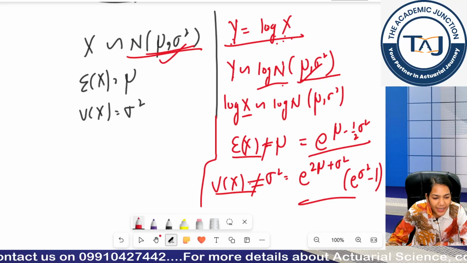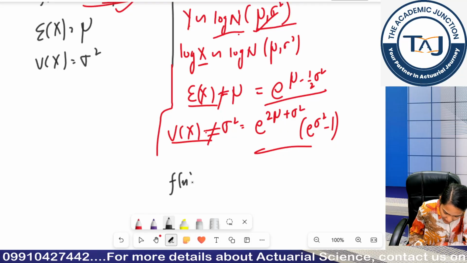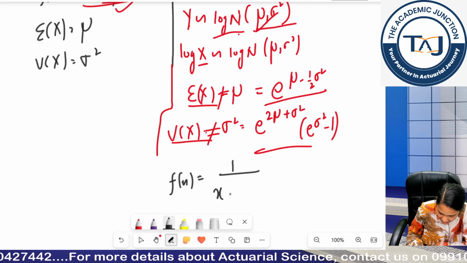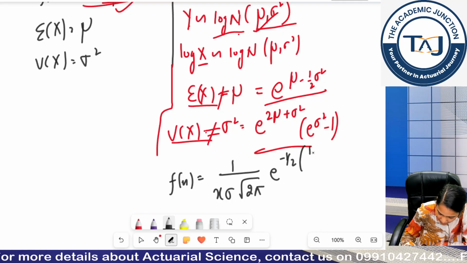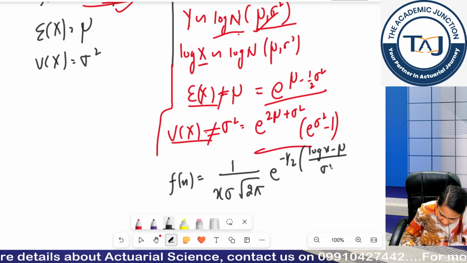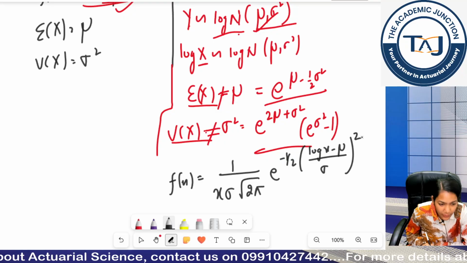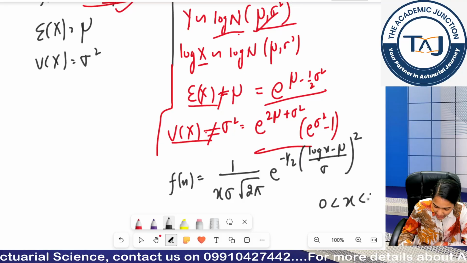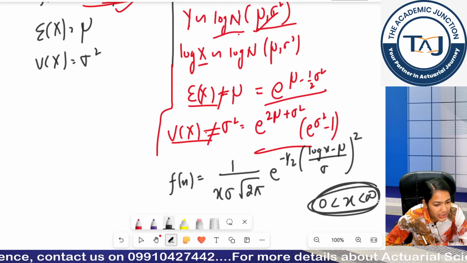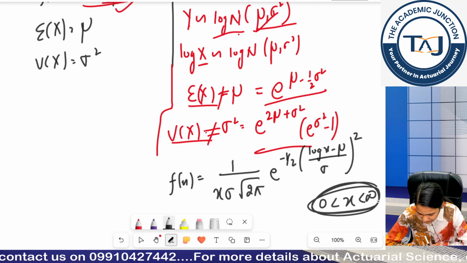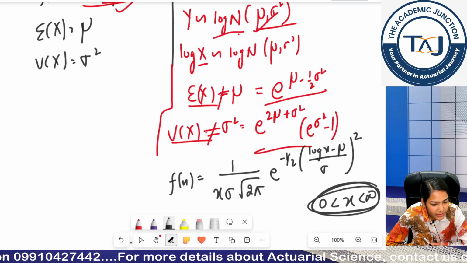Now again if I define the PDF of it, my PDF would be 1 upon x sigma root 2 pi, e raised to minus half, log x minus mu by sigma, whole square, okay. And now can you see the difference in the range? For my normal distribution, what was the range? Quickly give me in the chat box, what was my range in the normal distribution?